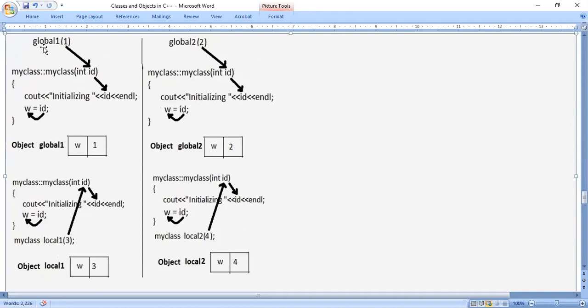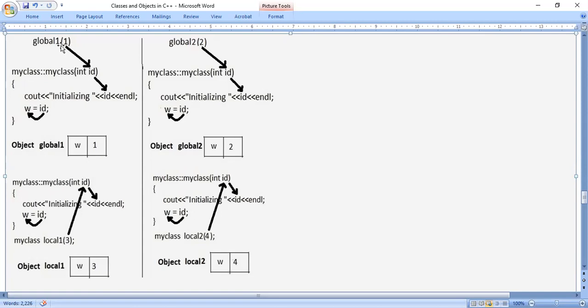Whether it is a local object or a global object, the constructor should be called. So where is the constructor? This code is nothing but the constructor: my class, scope resolution operator, my class int ID. Inside the constructor function, I have one parameter called ID. That ID belongs to the int data type, so you have to send an integer value.